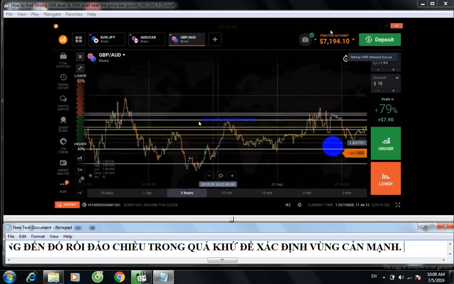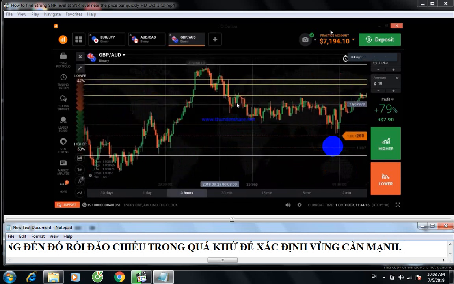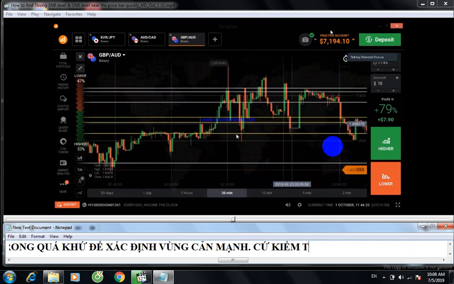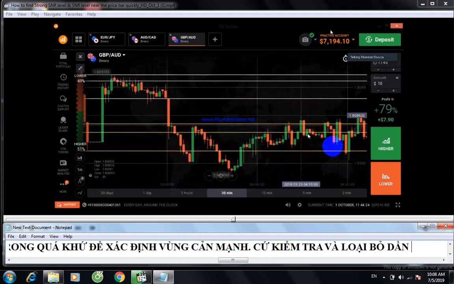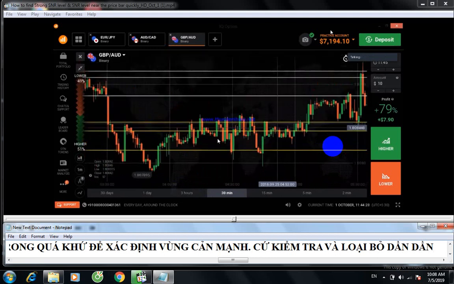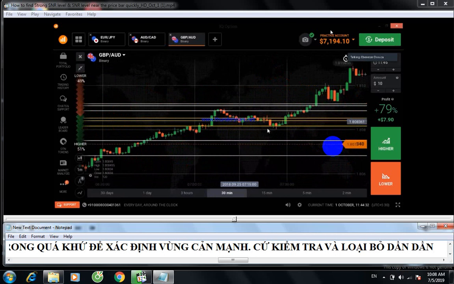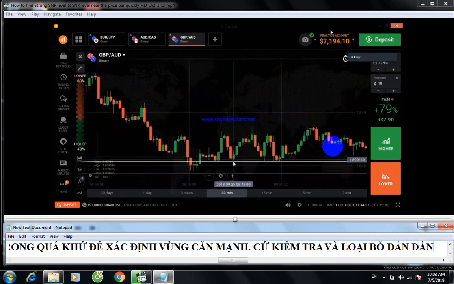We need to check the cost. The market is not good, but no problem. It reversed. This is a low value market. Breakout reversed. Okay, it is working here.